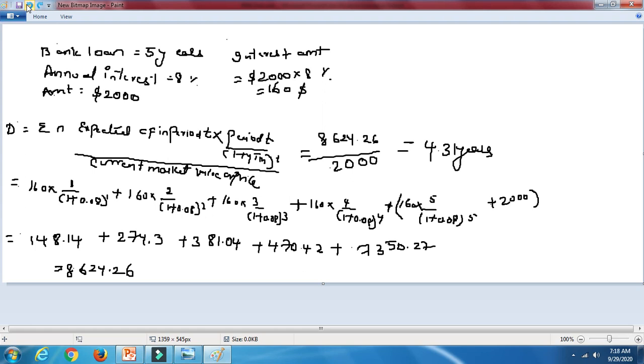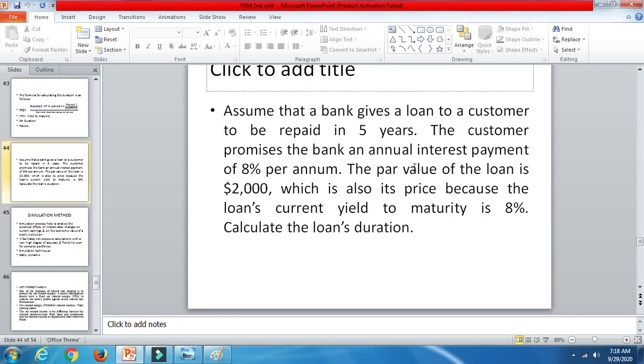If you do this all, you are going to get these values, and at the end you are going to get the numerator value of 6024.26. In the same manner, the denominator value is $2000. So this is how you are going to get the duration value of 4.31 years. I hope this is clear to all of you. So now let's move on to the next method.